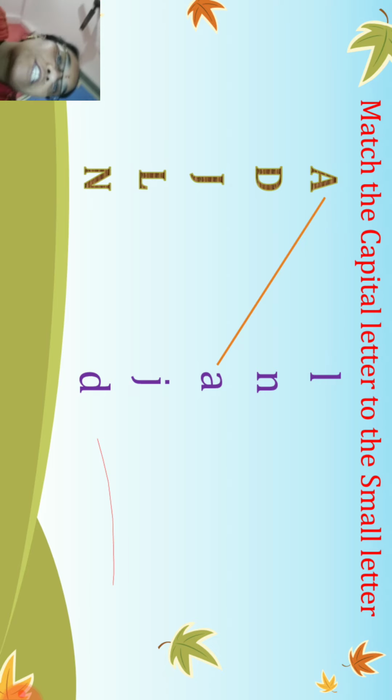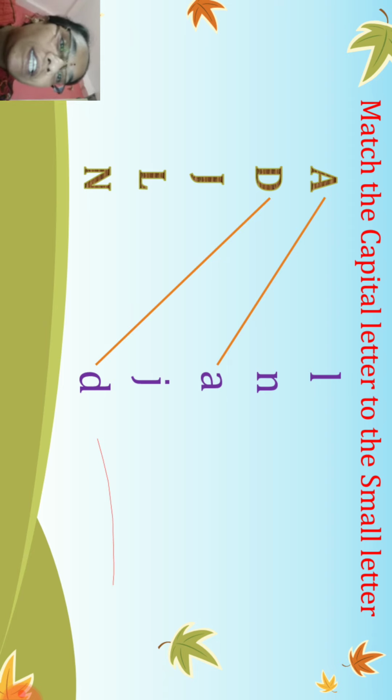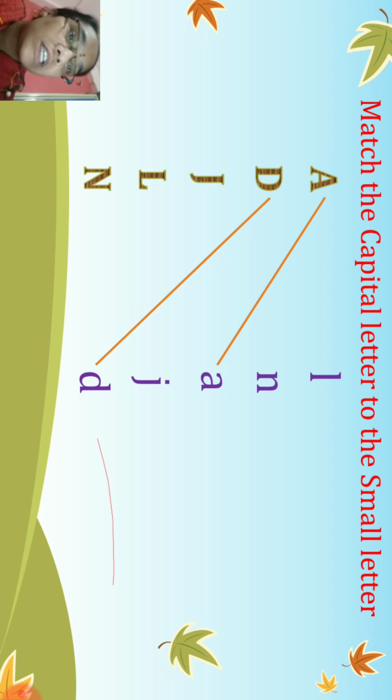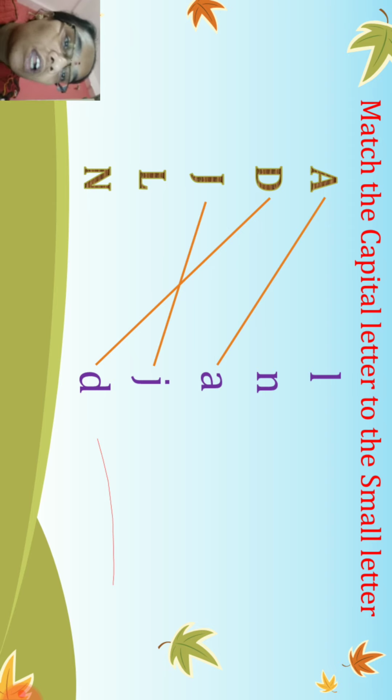Children, like this we need to match by drawing a line from capital D to small d. Capital J to small j.